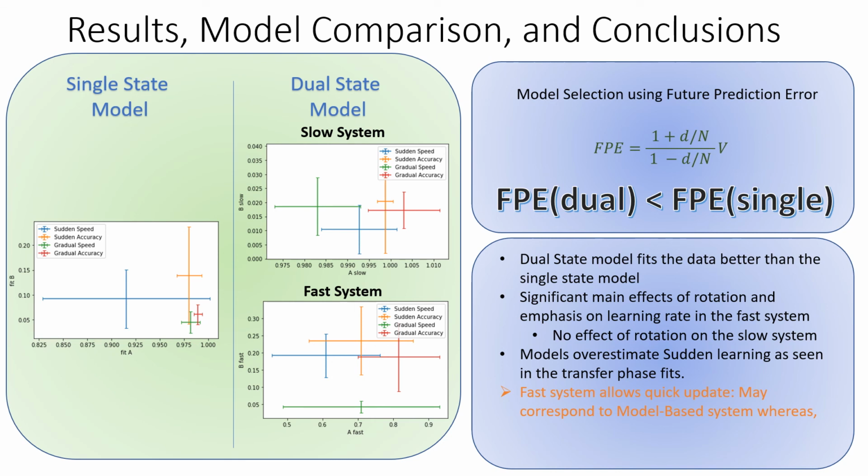The fast system, we hypothesize, allows for quick updates, which we think may correspond to the model-based system, whereas the slow system, which allows for a higher retention, may correspond to the model-free system.